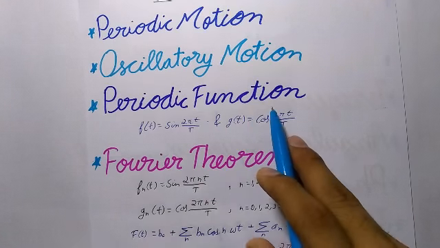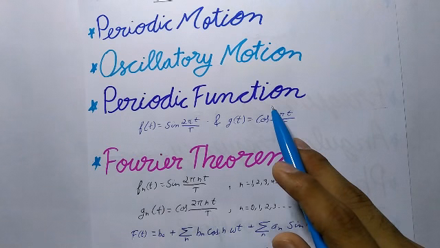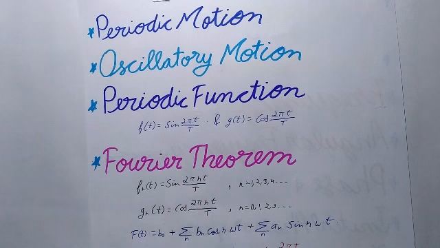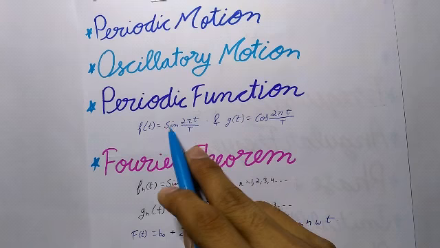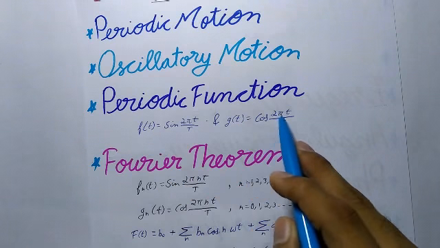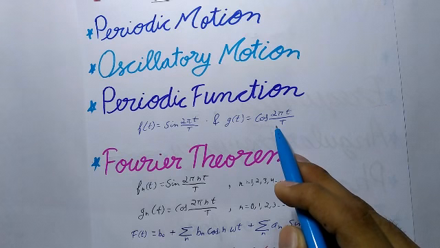Next is periodic function. Any function that repeats its value at regular intervals of its argument is called a periodic function. The following sine and cosine are periodic functions with t. f(t) equals sin(2πt/T) and g(t) equals cos(2πt/T). The periodic functions which can be represented by a sine or a cosine curve are called harmonic functions.